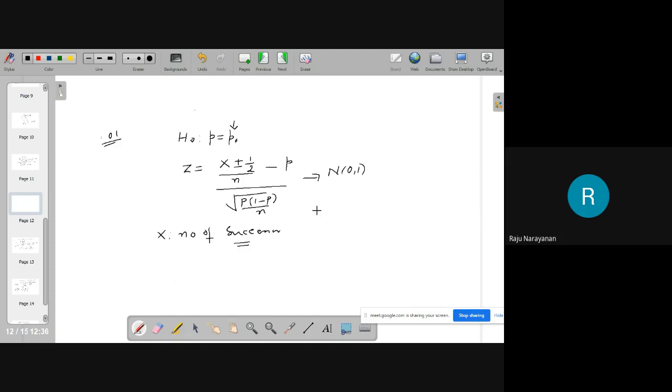Very logically correct, no? If X is the number of defectives, then what is X by N? X by N is the proportion of defectives. This is the sample information. Now what is this P? Hypothetical information. Now you just take this value and compare with the normal distribution.